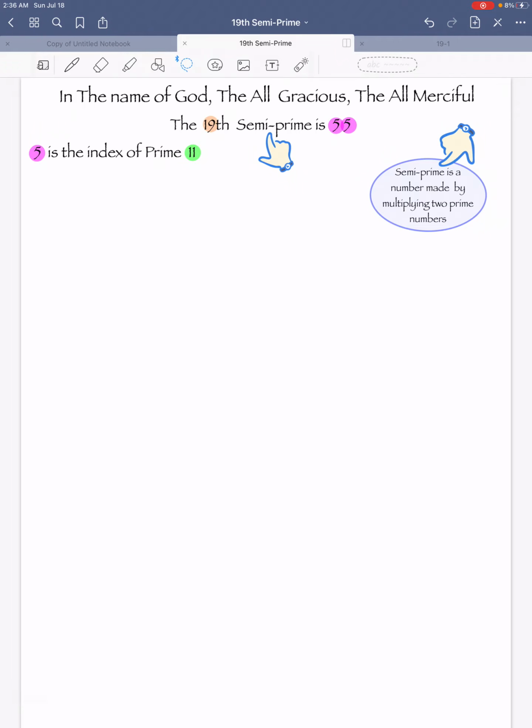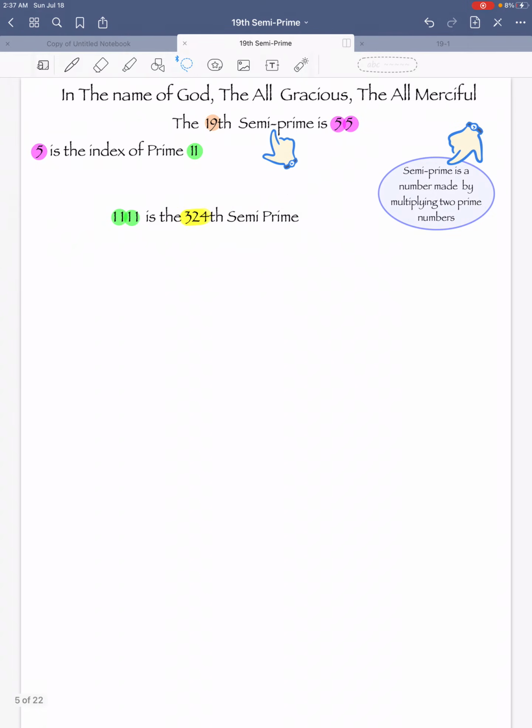5 is the index of prime 11. Well, we have 55 that consists of two 5s concatenated to each other. So if we have two 5s, then we will have two 11s. And if we concatenate the two 11s, we get 1111, which is the 324th semi-prime.